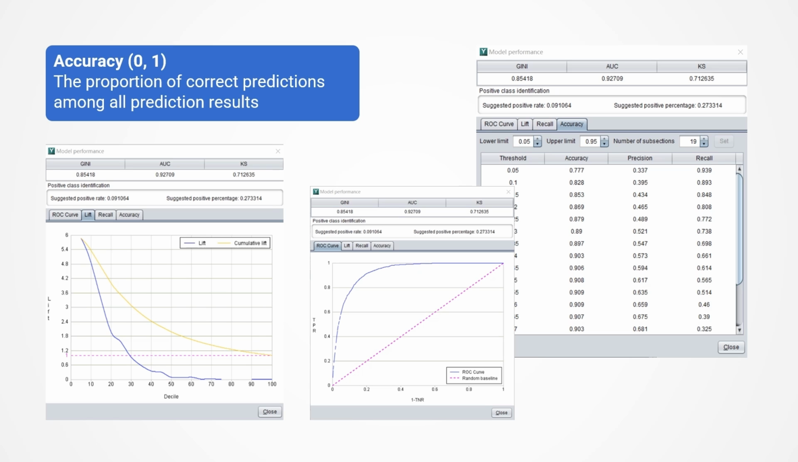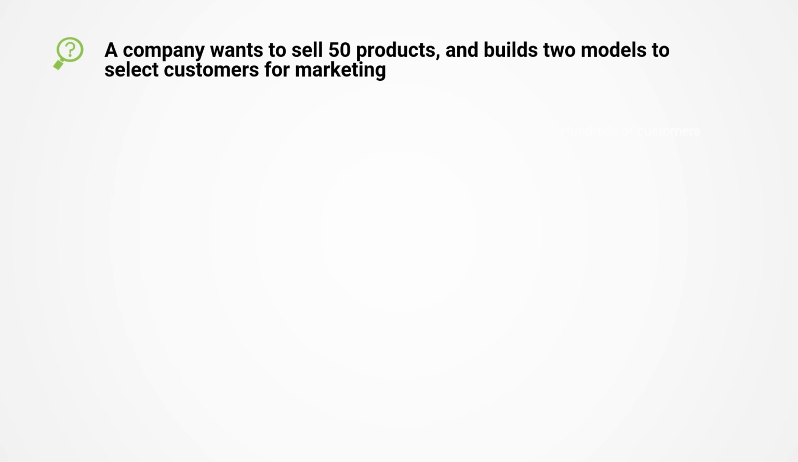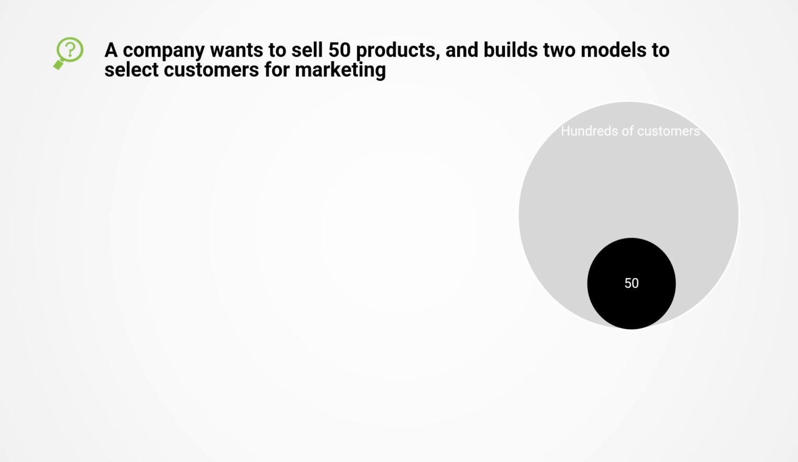Different indicators have different meanings. Different business scenarios will focus on different indicators. For example, a company wants to sell 50 products and has a list of potential customers. If the company randomly selects customers to sell its products, it would probably need to contact several hundred customers to sell 50 products. To improve efficiency, a model can be built to select target customers. Those customers who ultimately purchase the product are called positive samples in data mining terms. Conversely, those who do not purchase the product are called negative samples.